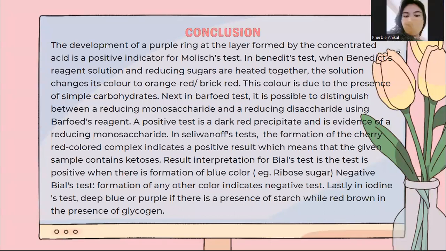In Seliwanov's test, the formation of a cherry red colored complex indicates a positive result, which means that the given sample contains ketose. The Bial's test is positive when there is formation of blue color, for example, ribose sugar. For a negative Bial's test, formation of any other color indicates a negative test. Lastly, in the iodine test, deep blue or purple indicates the presence of starch, while red-brown indicates the presence of glycogen.